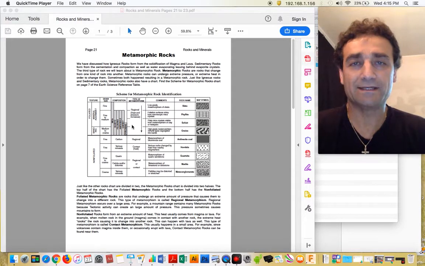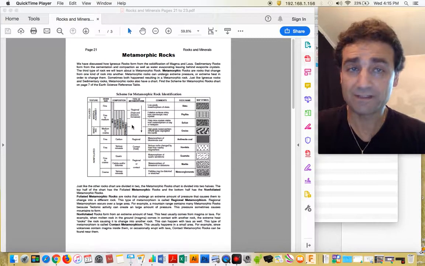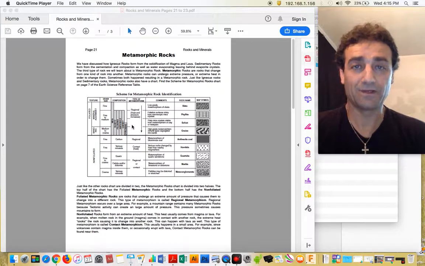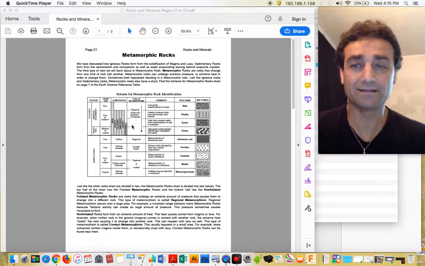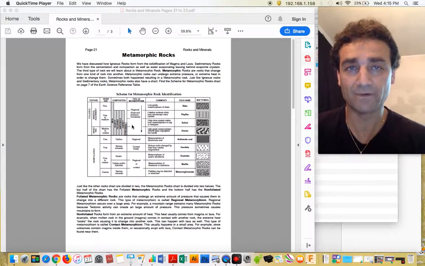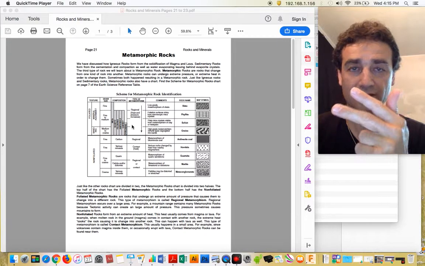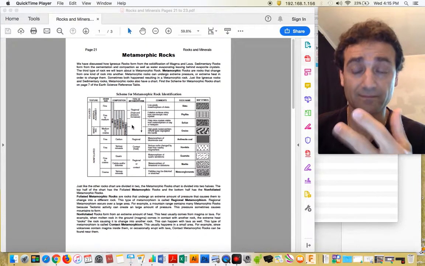Today is Wednesday, May 27th, okay? And yesterday, the 26th, we started the Metamorphic Rocks. That was the third rock type that we have. It was igneous, sedimentary, and then metamorphic, okay? And all those rocks are made out of minerals.